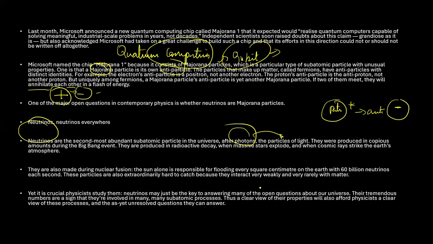So all this is not required from your UPSC point of view or for your prelims point of view. What we need to understand here is that Majorana 1 is a kind of new quantum computing chip that Microsoft is coming up with. And the major aim of this is to reduce the errors that are there in quantum computing right now and come up with proper quantum computing evolution, right? So this is something that we need to understand.